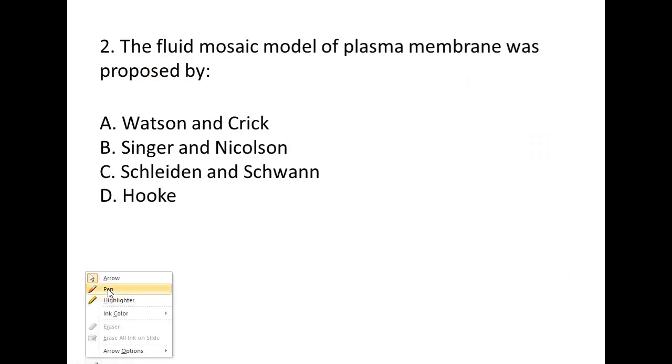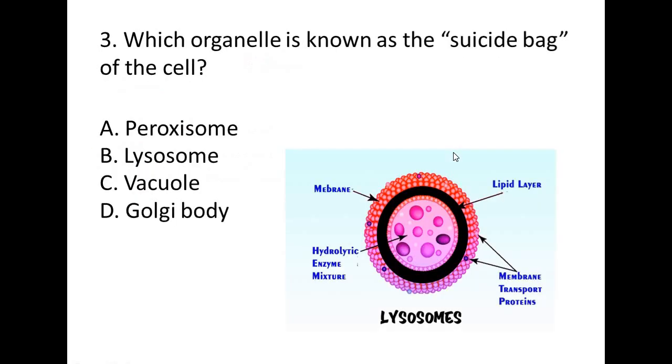Second question here. The fluid mosaic model of plasma membrane was proposed by whom? It is a straight question, you just have to remember it. Who proposed the fluid mosaic model of plasma membrane? The right answer is Singer and Nicolson.